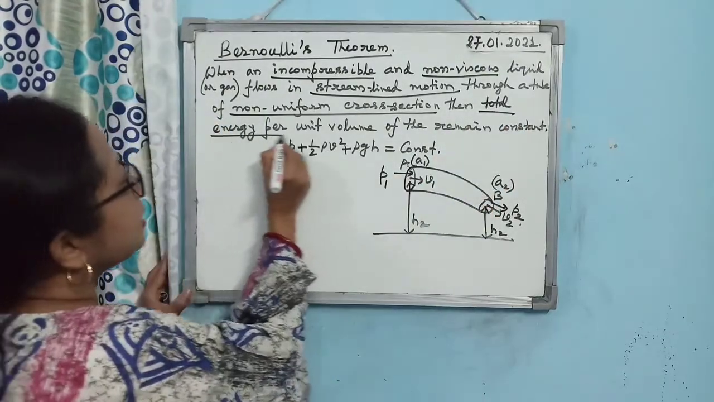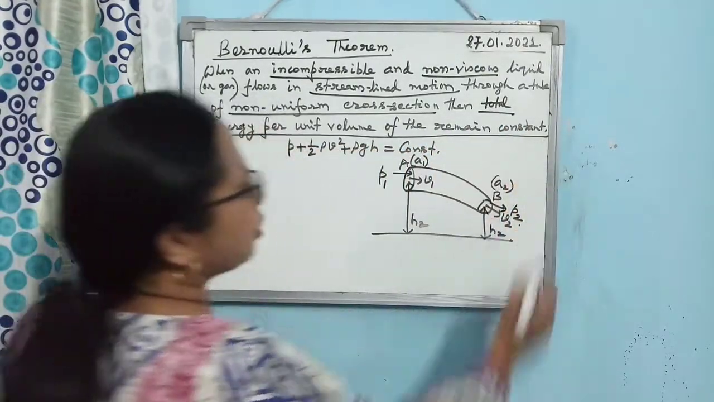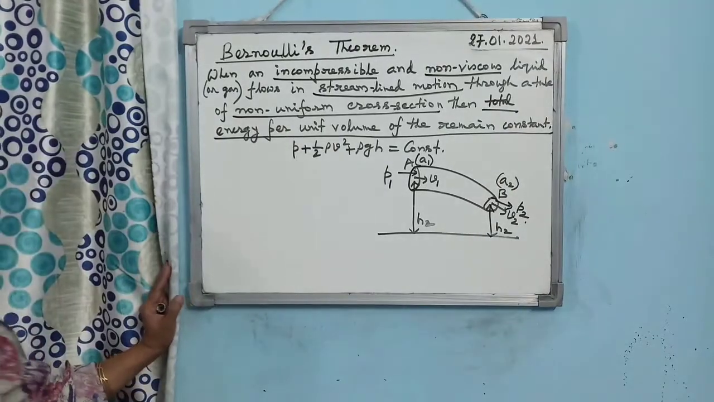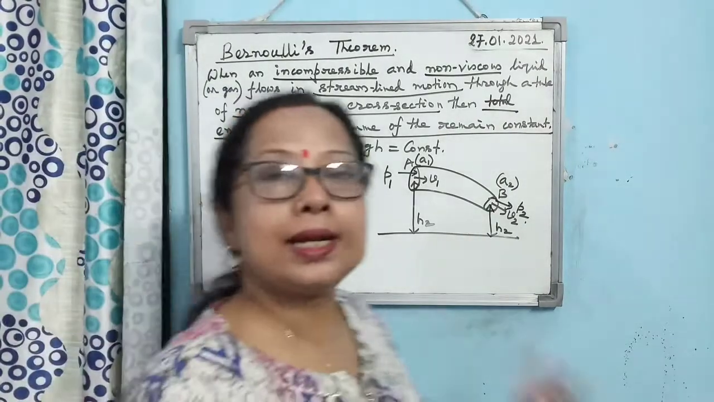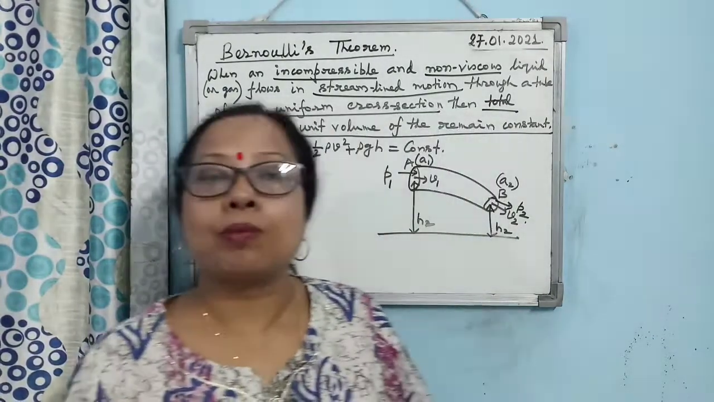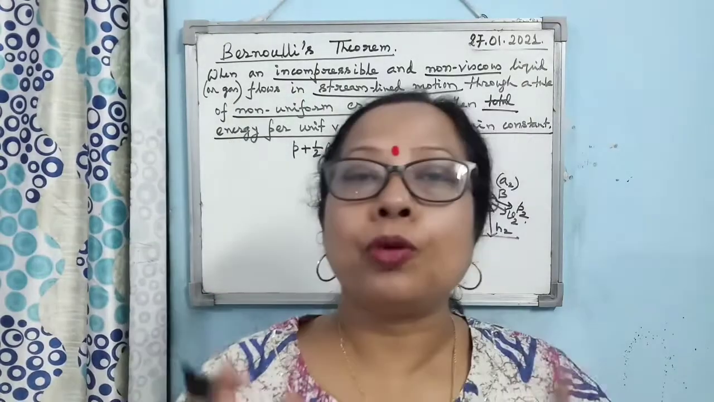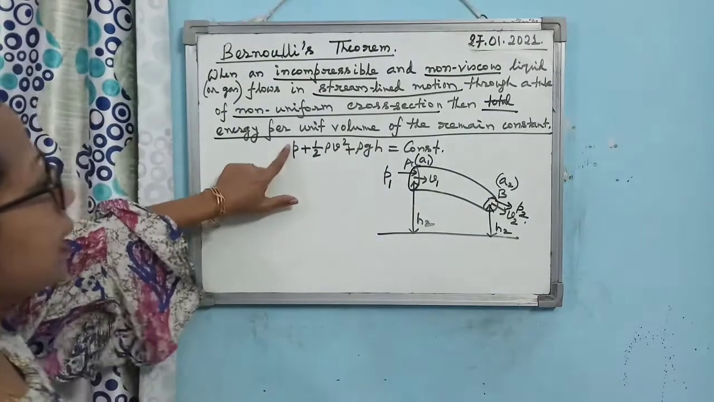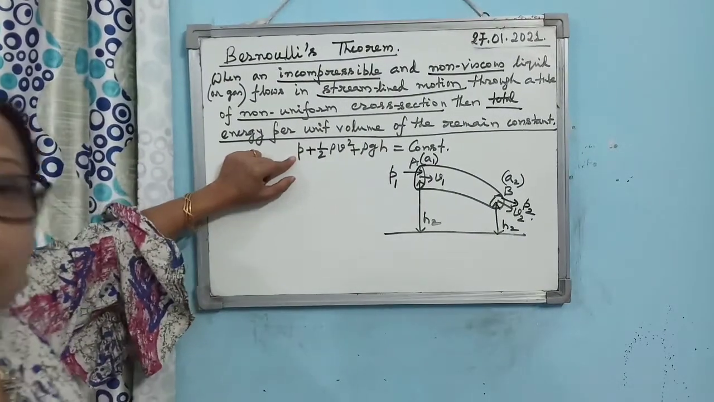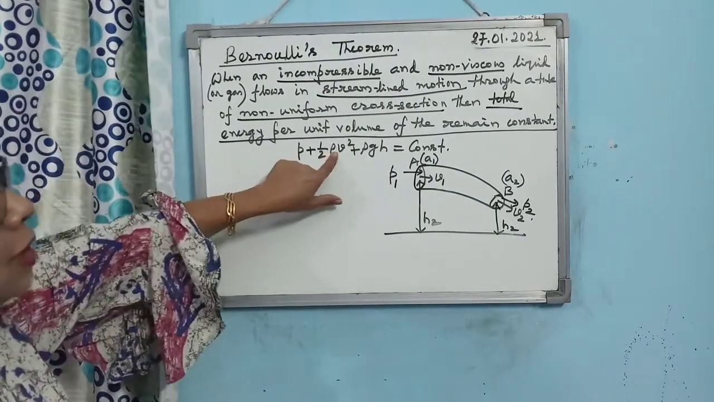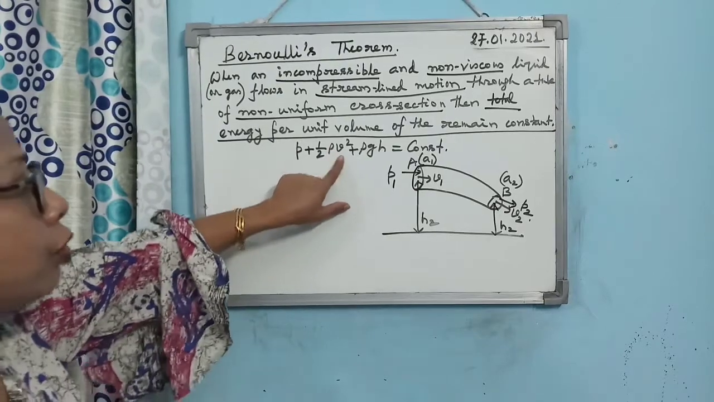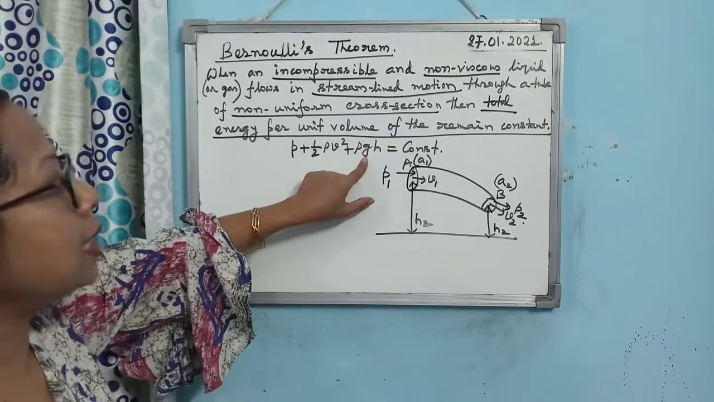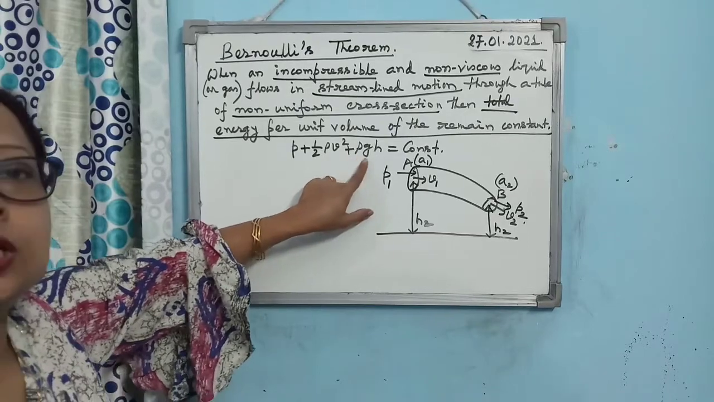The total energy per unit volume of the liquid remains constant. As you know, what will be the total energy of the liquid? It will be the sum of pressure energy, potential energy, and kinetic energy. So we know pressure energy per unit volume is P, kinetic energy per unit volume is half rho V square, and potential energy per unit volume is rho GH.